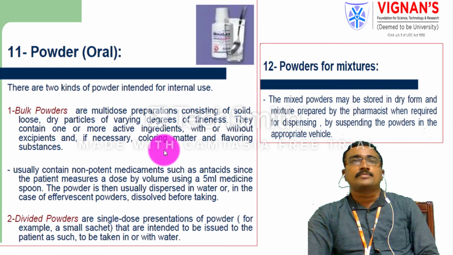Bulk powders preferably contain non-potent medicaments such as antacid drugs, and the patients measure the dose by volume, especially 5 ml of medicine. This is mainly the case with bulk powders. These powders are dissolved in water before being administered by the patient.